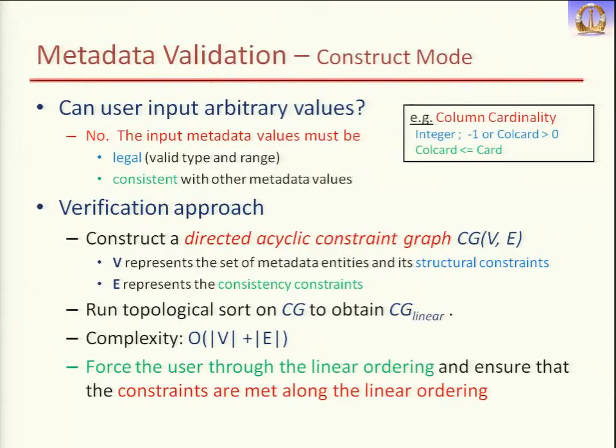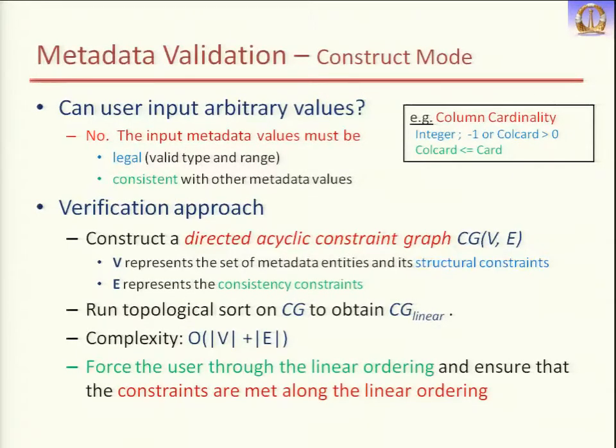After this, you have already studied the topological sort algorithm, so we run it on this directed acyclic graph. This algorithm gives us a linear ordering of the graph CG.